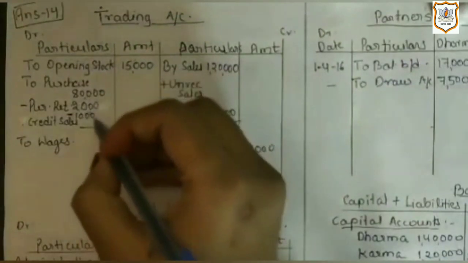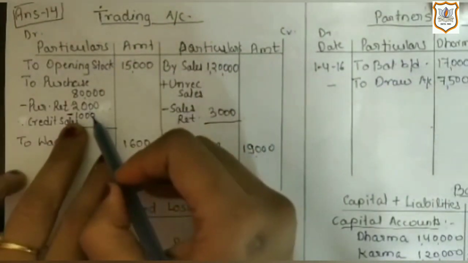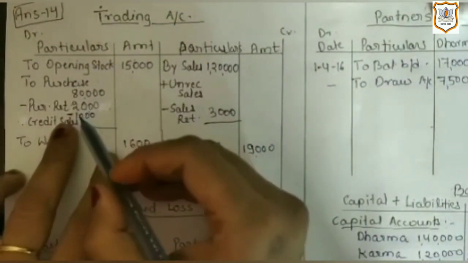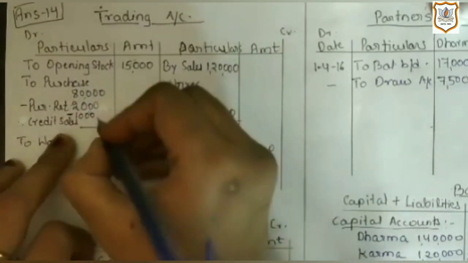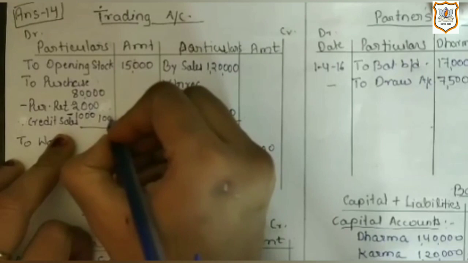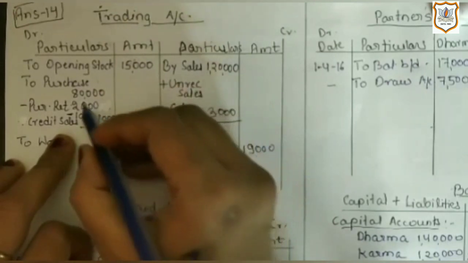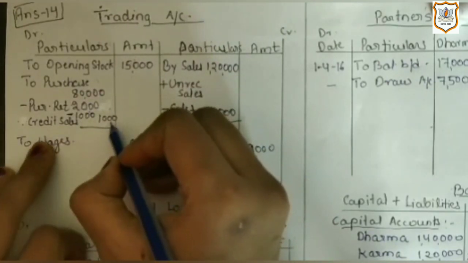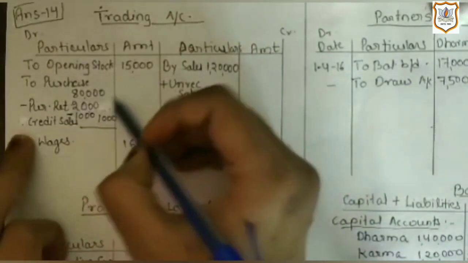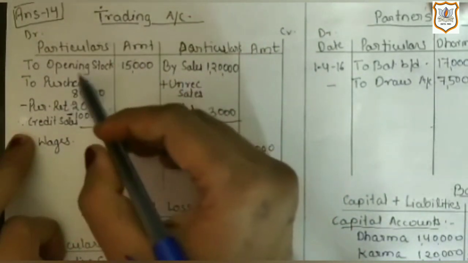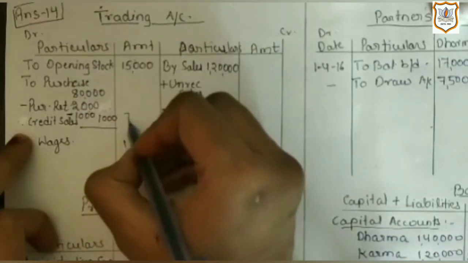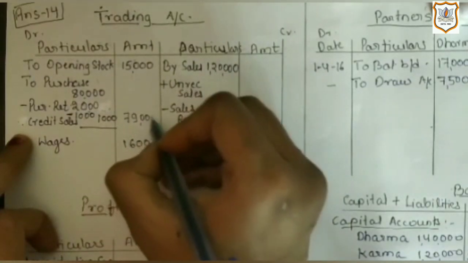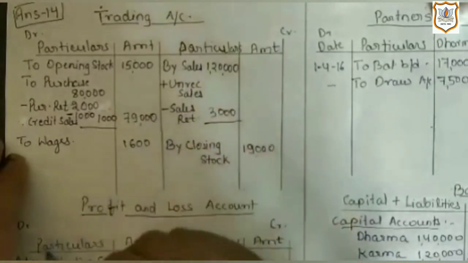So when we deduct rupees 1,000, which is the amount of credit sales, from the amount of purchase return, we will get 1,000 as new amount of purchase return. So by subtracting 1,000 from the value of purchase, we will get 79,000 in outer column.